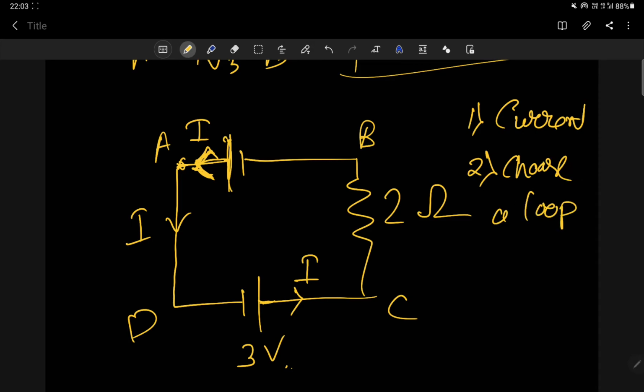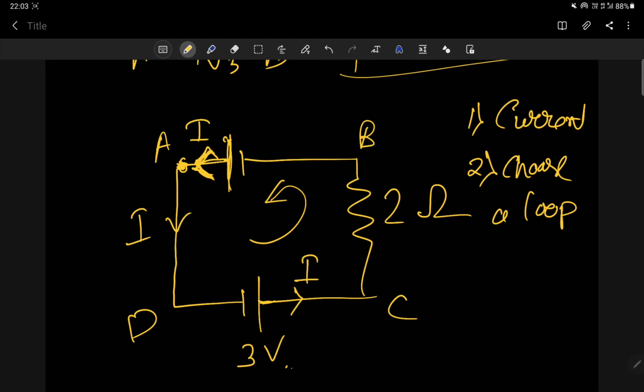What is a loop? You have to start from somewhere now, because you have to calculate the potential difference. The question is whether you move clockwise or anti-clockwise. The second point is that you have to choose a loop in any direction. Either you take clockwise, so you start from point A and go from A to B, then B to C, then C to D, then D to A. Or you can choose anti-clockwise: starting from point A, then A to D, then D to C, then C to B, then B to A. You can choose the loop in any direction.